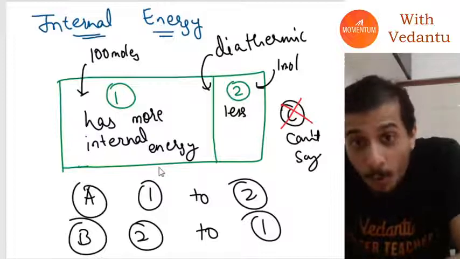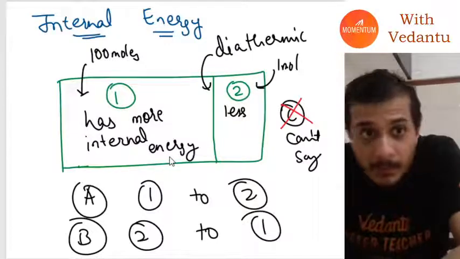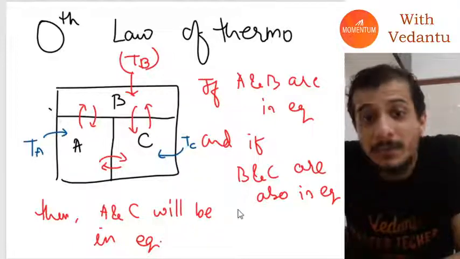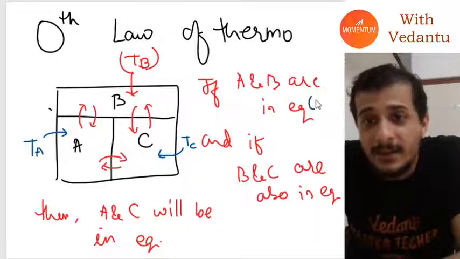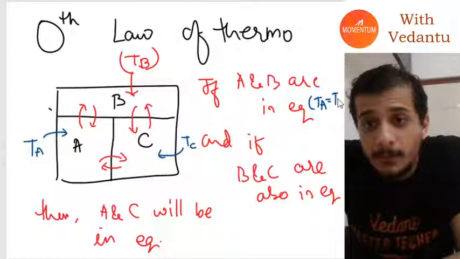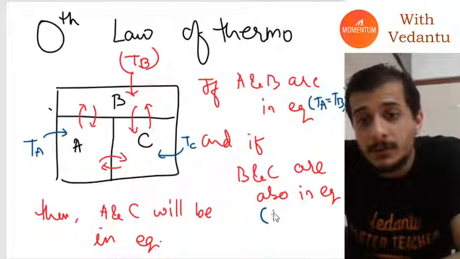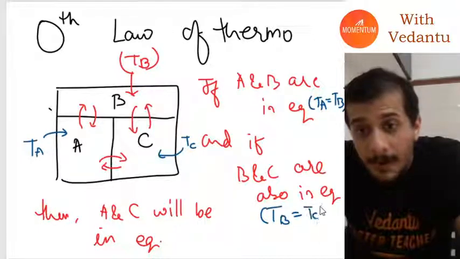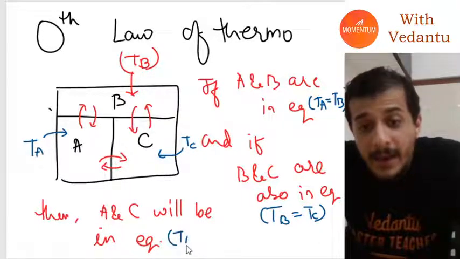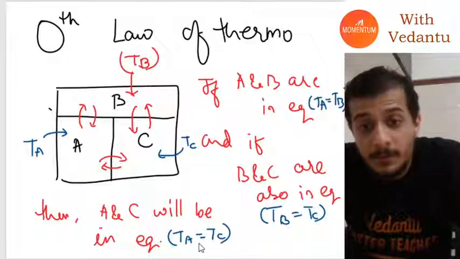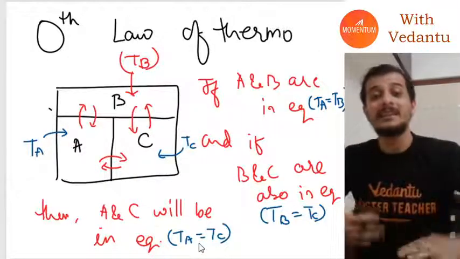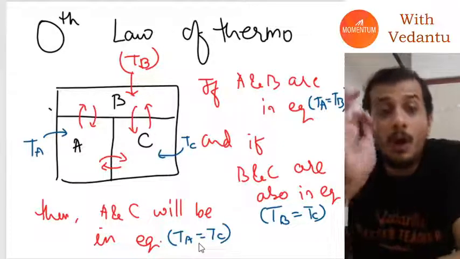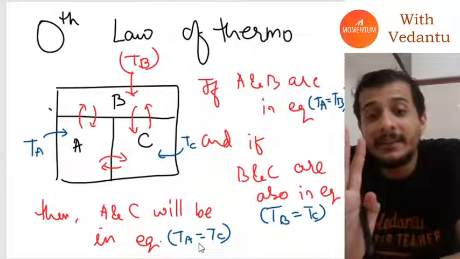More energy doesn't mean more temperature. And here, if they are in equilibrium, what that essentially says is that the temperature of A is equal to the temperature of B, and the temperature of B is equal to the temperature of C. That means the temperature of A will be the same as the temperature of C. The zeroth law lets us define a very fundamental variable of a system called its temperature.